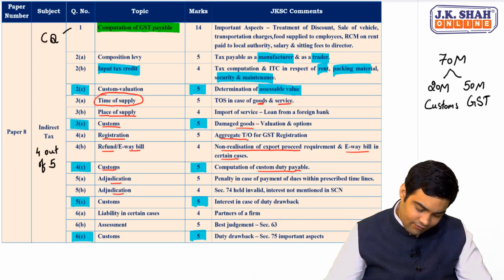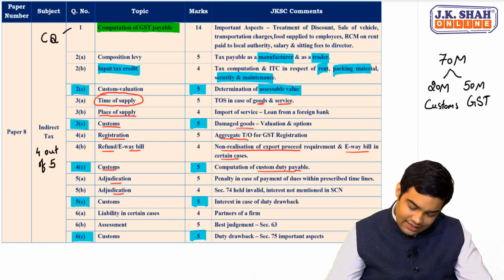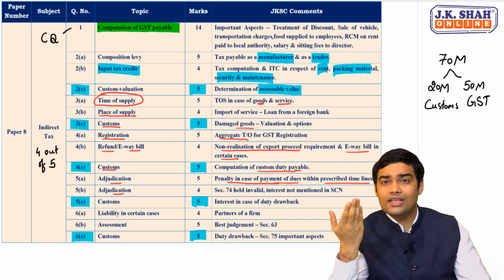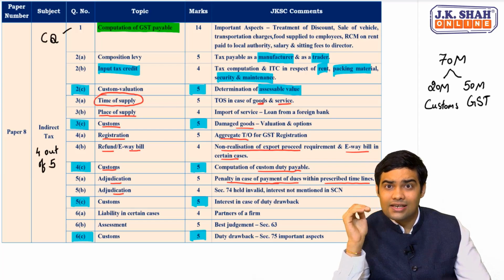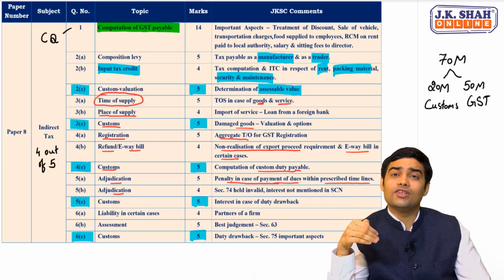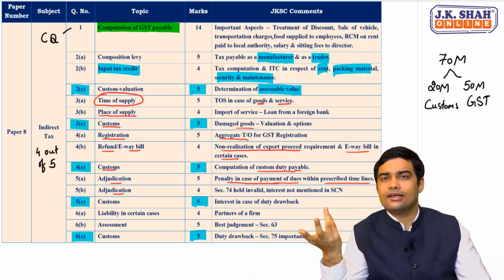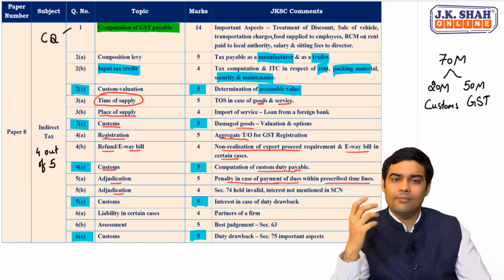Adjudication, 5A, 5B, both were related to adjudication. 5A dealt with penalty in case of payment of dues within prescribed timelines. It was a section 74 based question. So section 74, if you pay within 30 days, if you pay before SCN, 15%, 25%, if you pay within 30 days of communication of demand order, 50%, and none of those, 100% penalty. So that was the focus area in